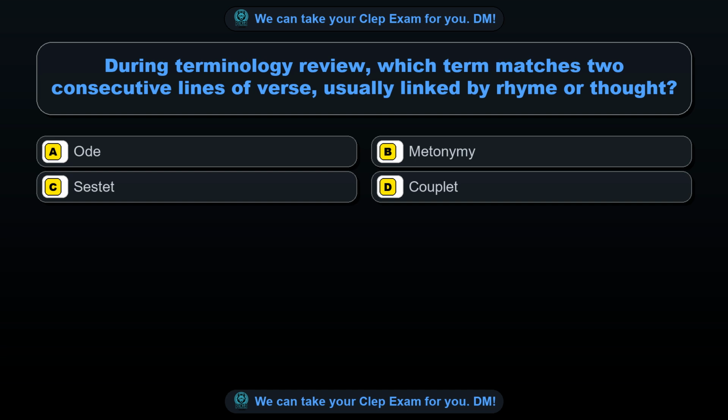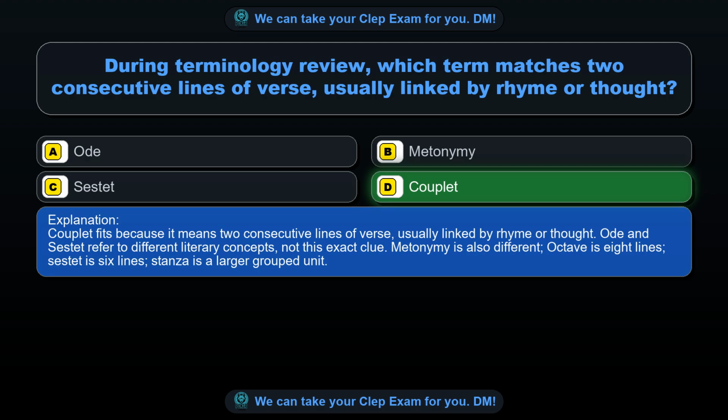Option A, ode. Option B, metonymy. Option C, sestet. Option D, couplet. The correct answer is option D, couplet. Couplet fits because it means two consecutive lines of verse, usually linked by rhyme or thought.